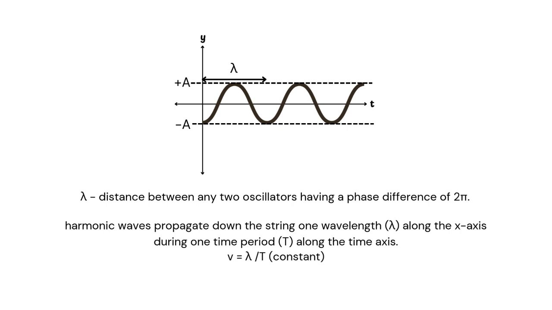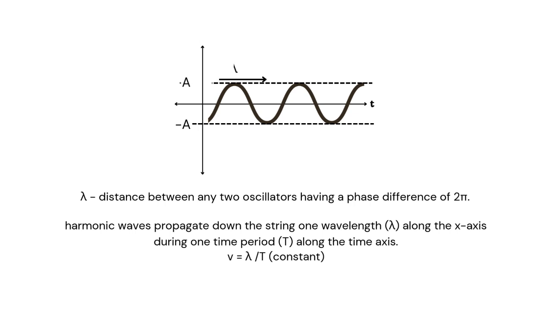It's nothing but distance by time, and the distance is given by my wavelength and time is given by the time period. So v is equal to lambda by T, which is constant because the wave is going down with one wavelength during one time period.